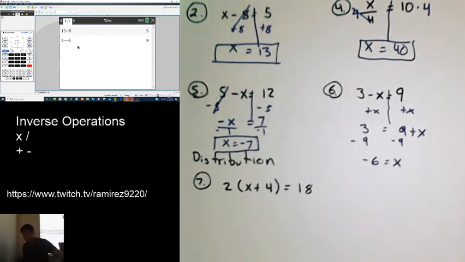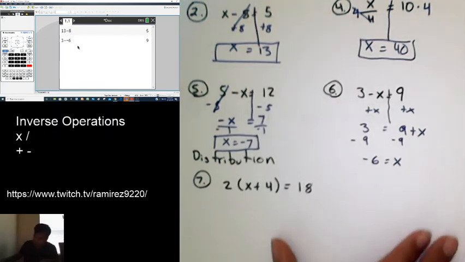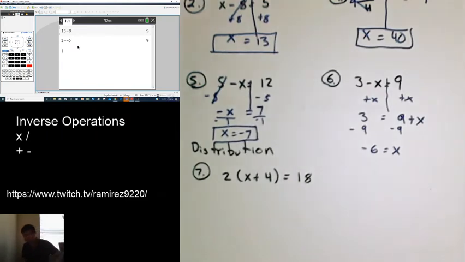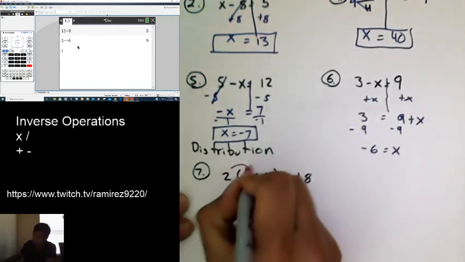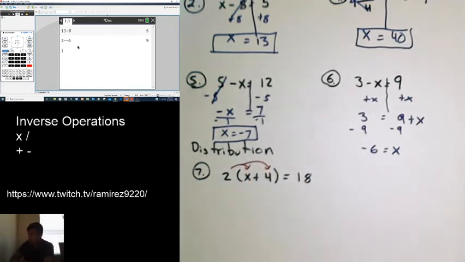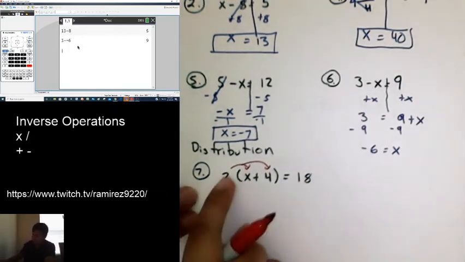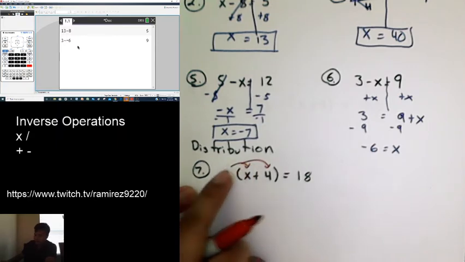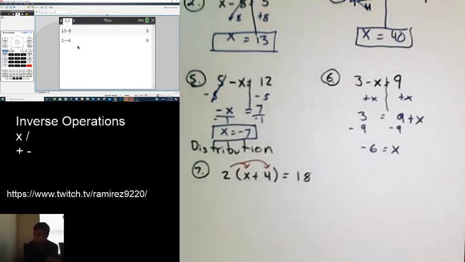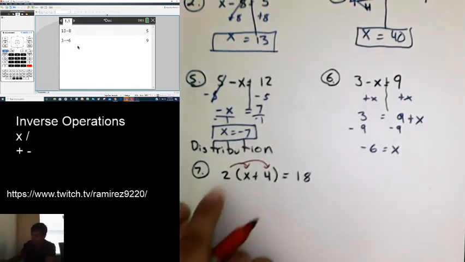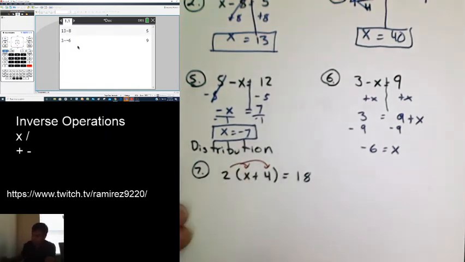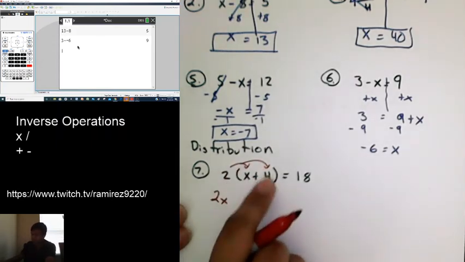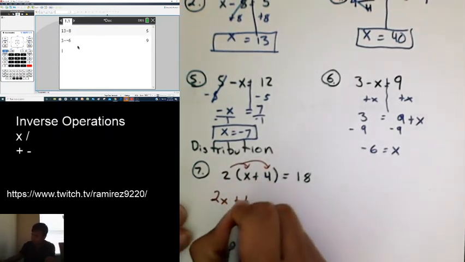All right, let's look at what happens when you have distribution, when you have parentheses. It's pretty much the same thing, and I'm sure you guys remember all you have to do is just distribute. You guys might know it by different names, like rainbow, but its name is distribution. So we're going to get this 2 and multiply it by x, so this becomes just 2x. We're going to get this 4, right? It's going to be 2 times 4, so 8.